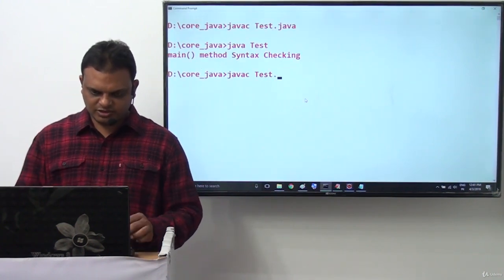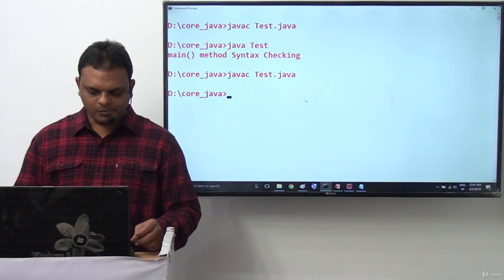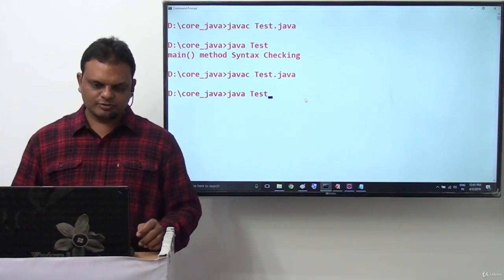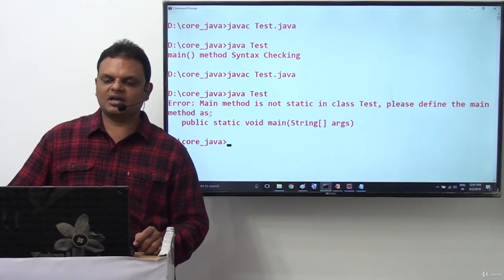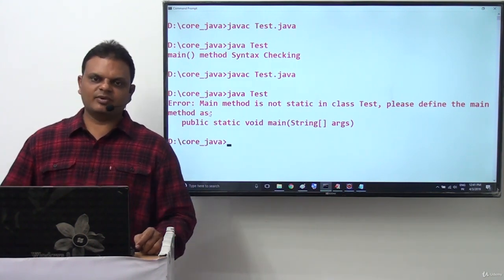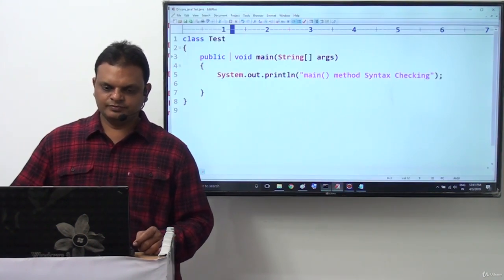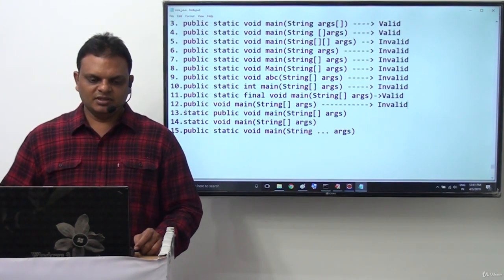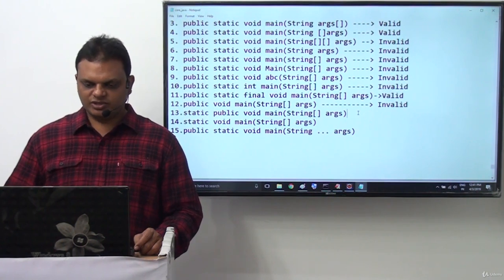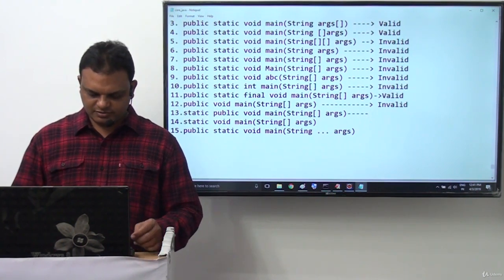javac Tester.java. No compilation error. java Tester. We are getting some error message: Error: main method is not static in class Test. Please define the main method as public static void main(String[] args). Right sir. Now here this is invalid. Static public void main(String[] args): no problem, this is valid.